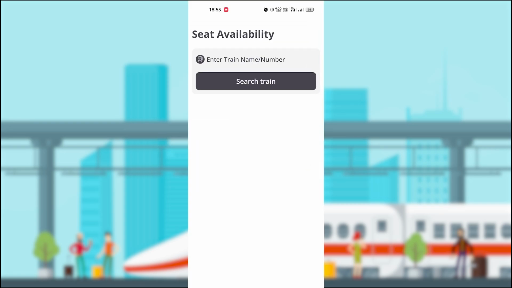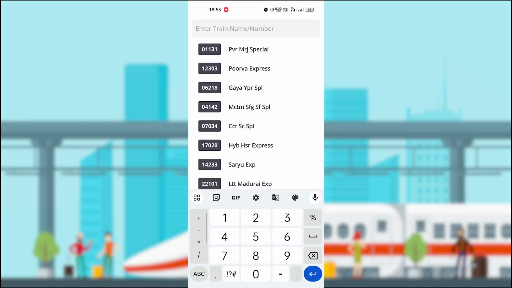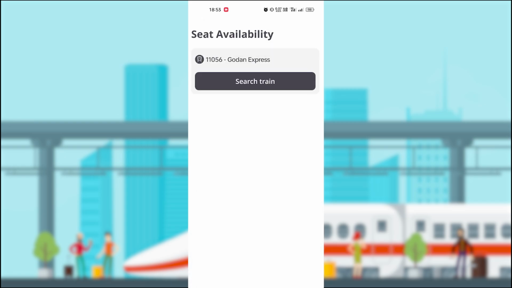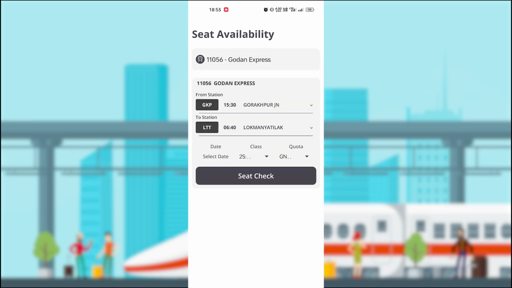Next is seat availability. First enter your train name or train number. Then click on Search Train. Now fill your detail according to your journey. Then click on Seat Check. Here now you can see seat is available or not.